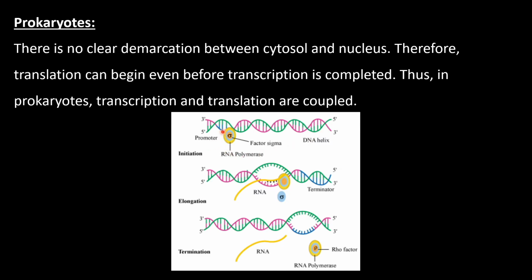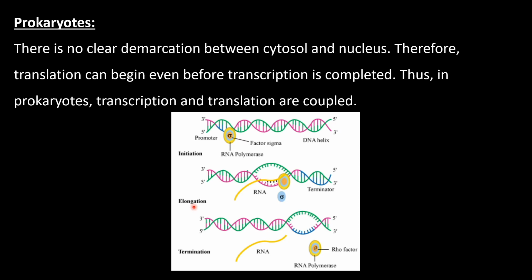Now what will happen? In the promoter region, the RNA polymerase attaches with the help of this sigma factor. That is the initiation. Then it proceeds further and the new RNA is formed by following the rule of complementary base pairing. As it is a RNA, what will happen? The thymine place is taken by the uracil.